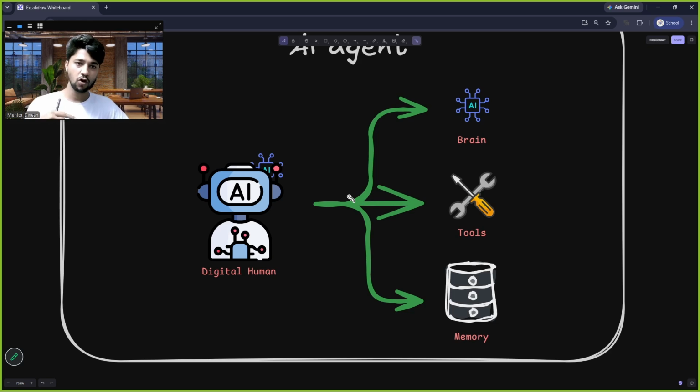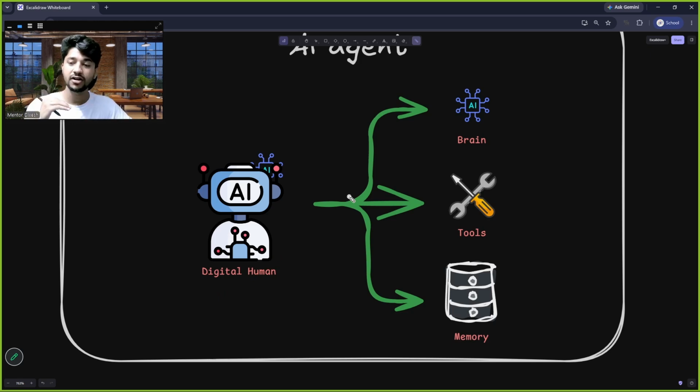So when you ask me a follow-up question about something, for example, I tell you this is agentic AI and this is a digital human. You will ask me what is a digital human? And then I will give you some response that a digital human has three things: brain, tools, memory. And if you ask me a follow-up question, what is memory? Then I should know that the kind of memory you are talking about is with respect to the digital human.